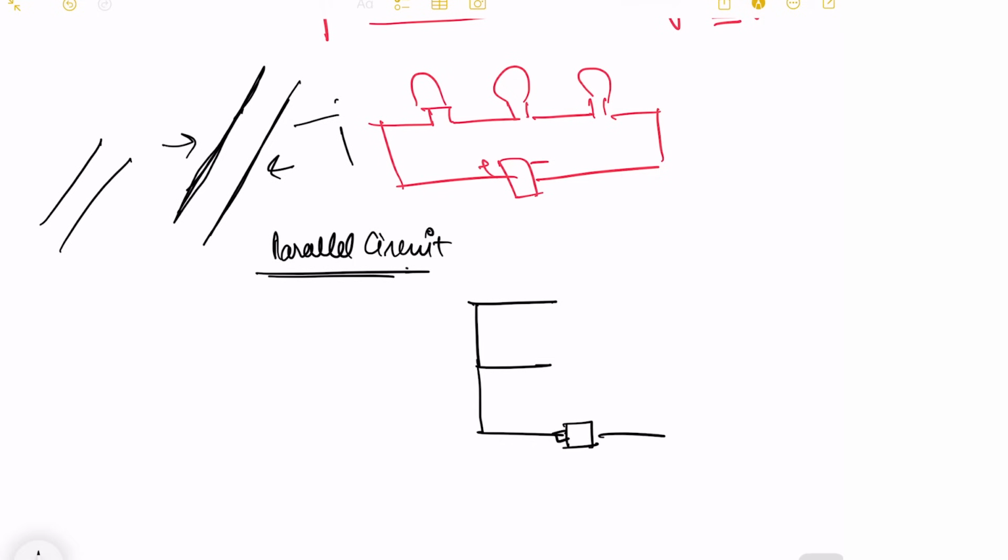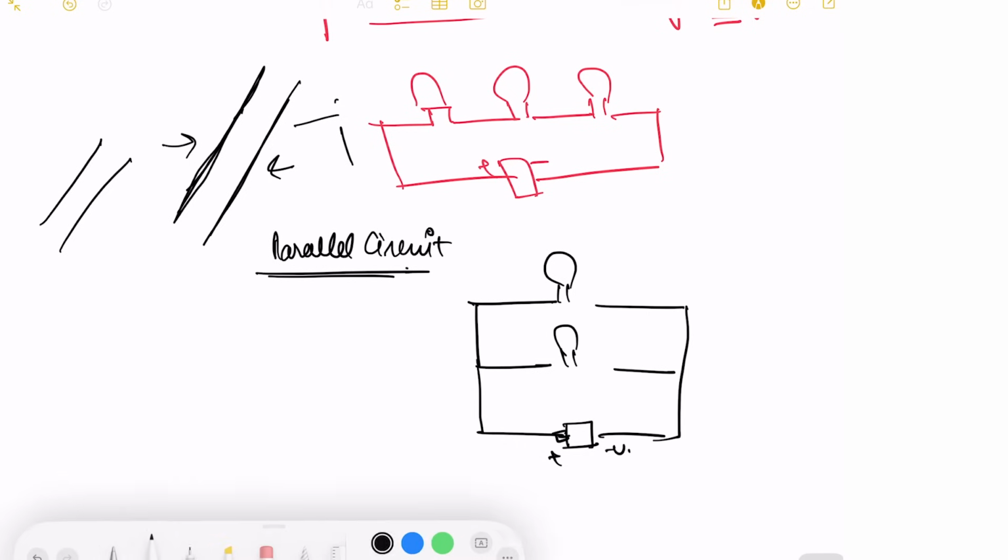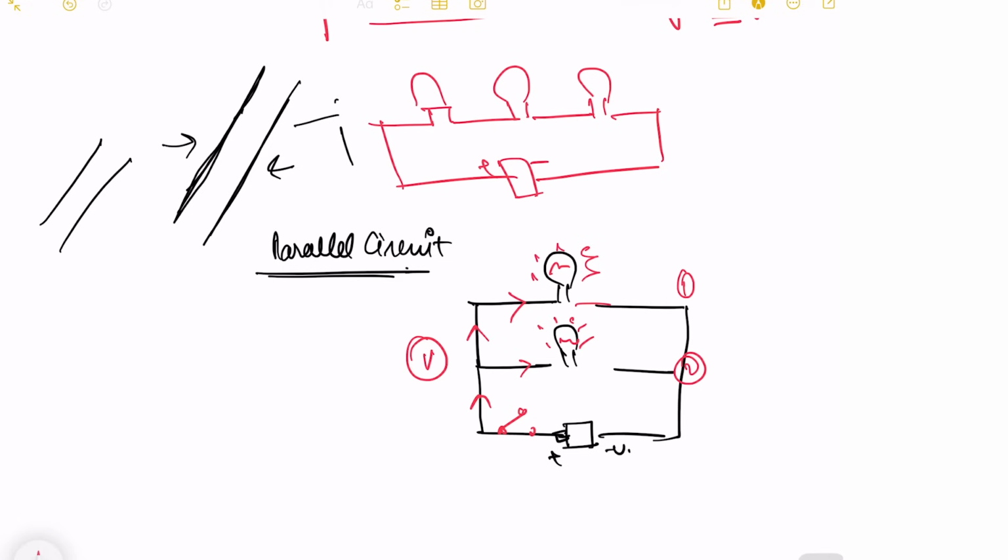Suppose this is my battery and I have two bulbs, but they both are connected parallel to each other this way. And maybe I have a switch somewhere here. This is my bulb. So what happens here is the voltage remains constant through all the branches. If I have these two branches, my voltage will be constant in these areas, and the current is divided between the branches on the basis of resistance.